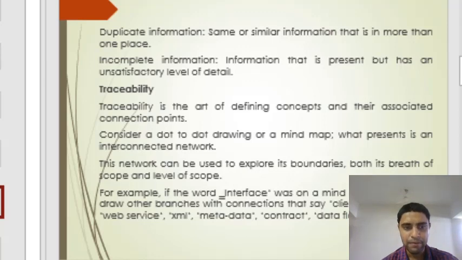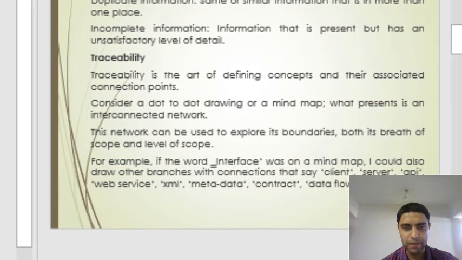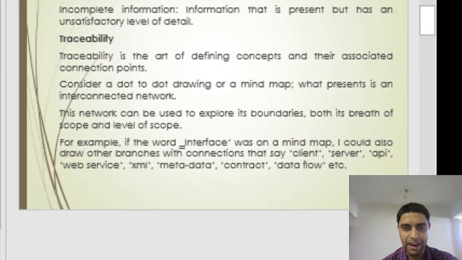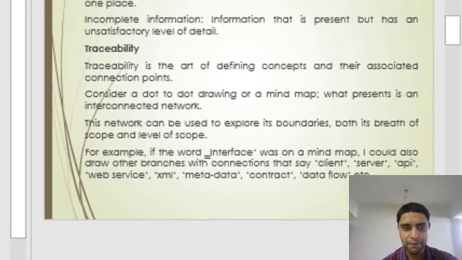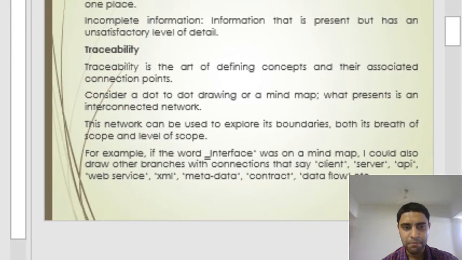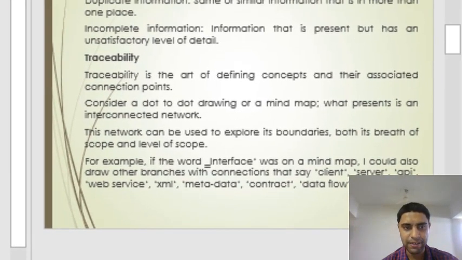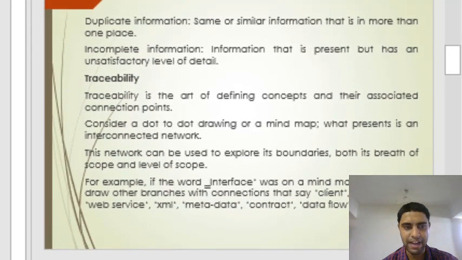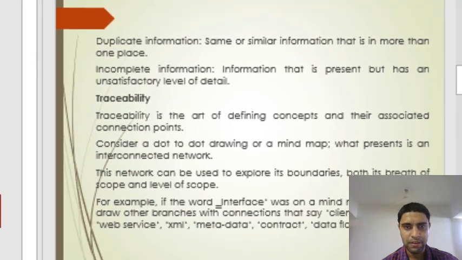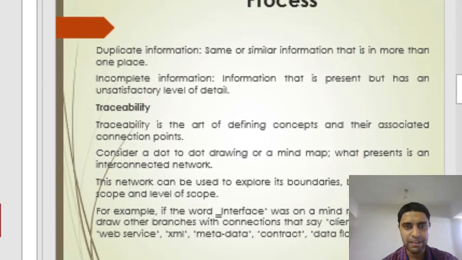For example, if the word interface was a mind map, I could also draw other branches with connections that say client, service, API, web service, XMI, metadata, that is data about data, contract, data flow, etc. That is the example of traceability in the process for business analytics.